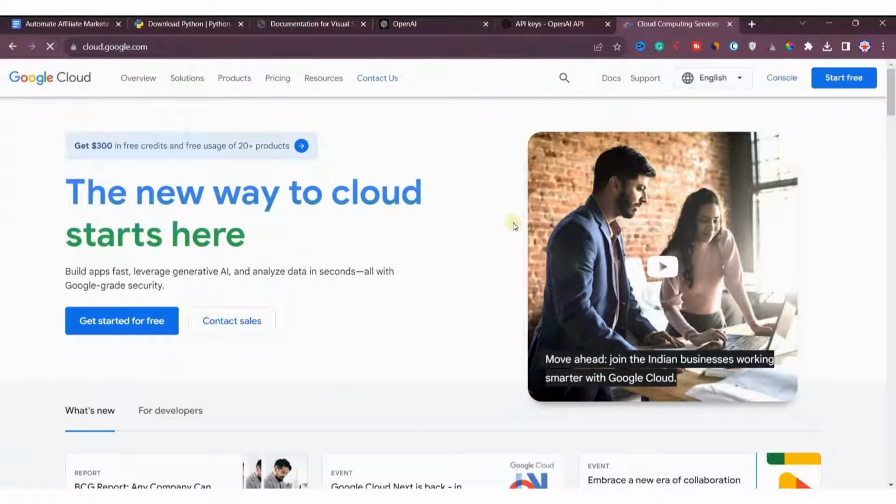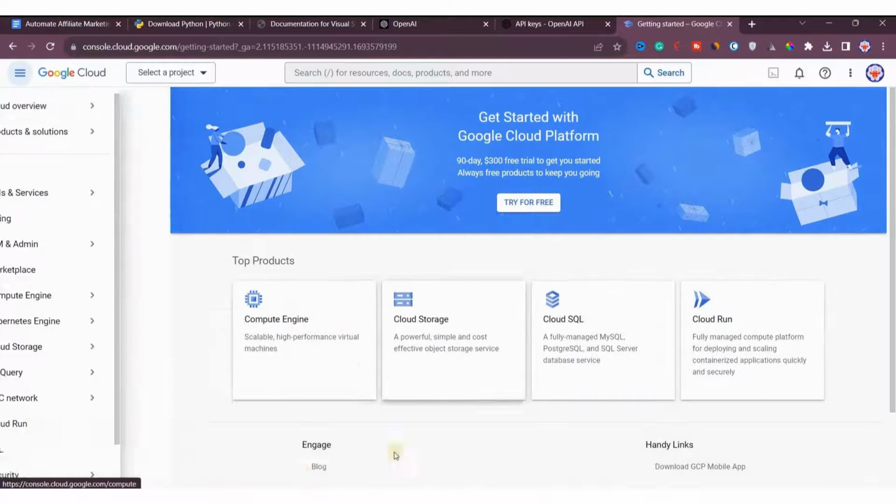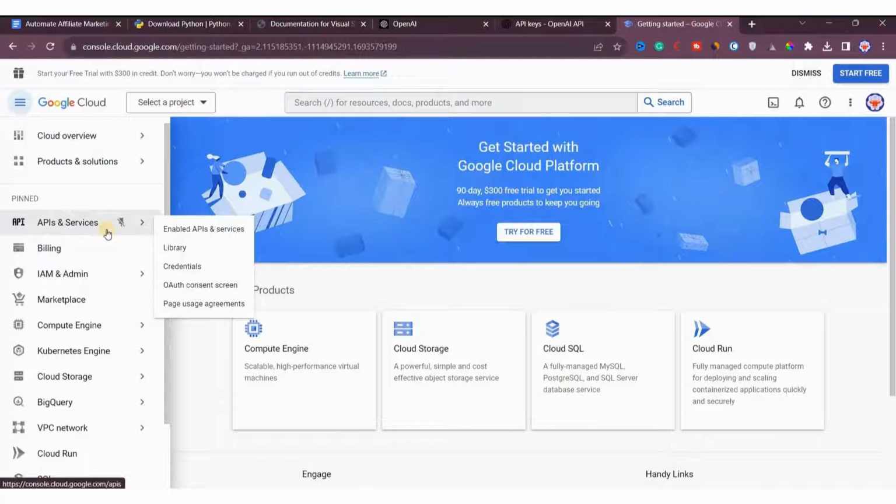After going there, you can see that I'm already logged in. If you're not logged in, you have to log in here. Then you have to click on your console. We'll go to the console.